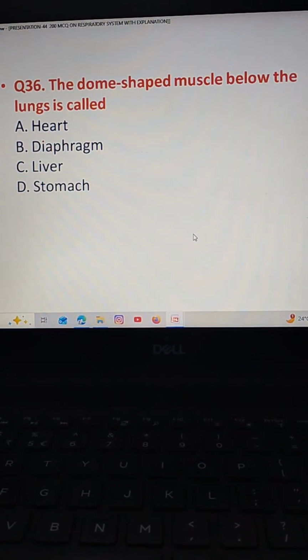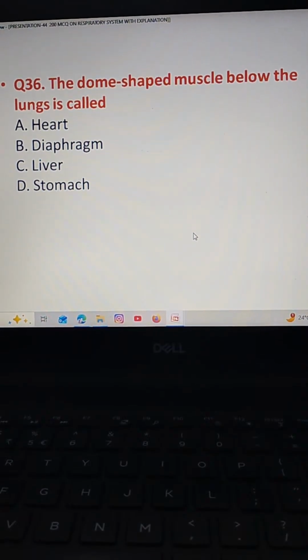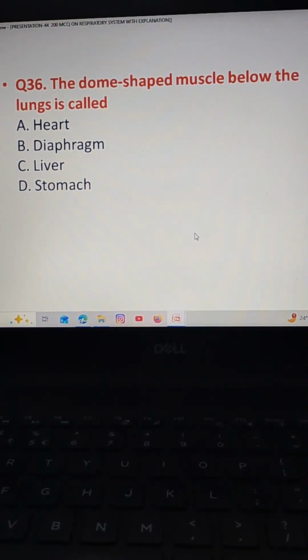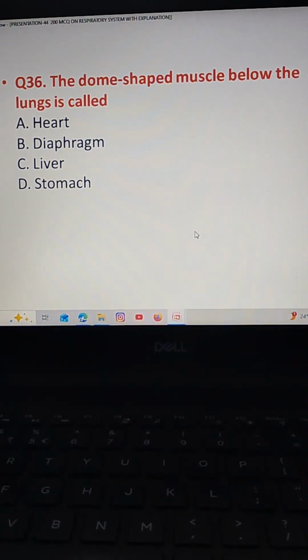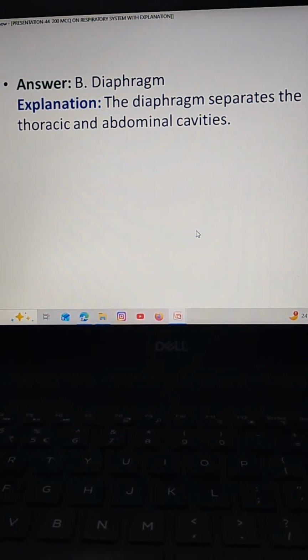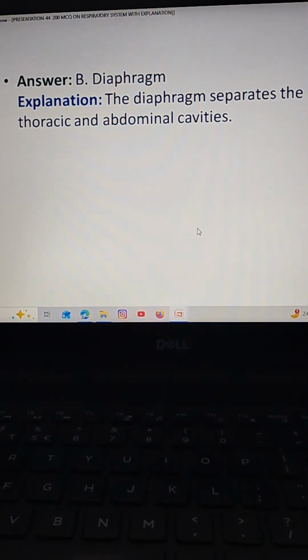The dome-shaped muscle below the lungs is called option A heart, option B diaphragm, option C liver, option D stomach. The correct answer is option B diaphragm. The diaphragm separates the thoracic and abdominal cavities.